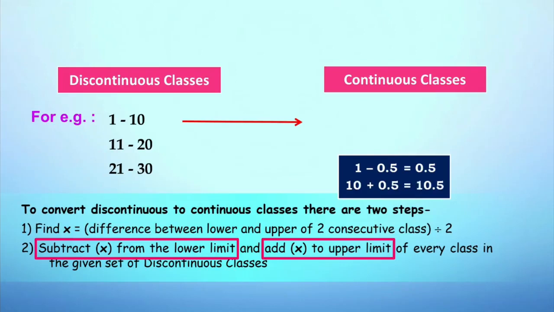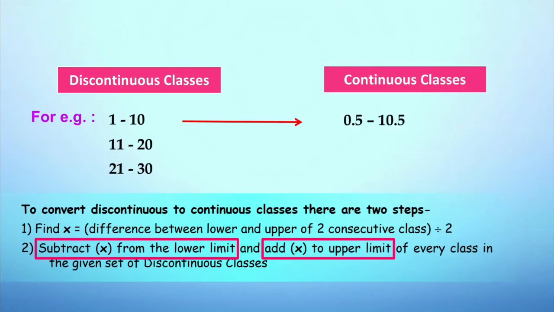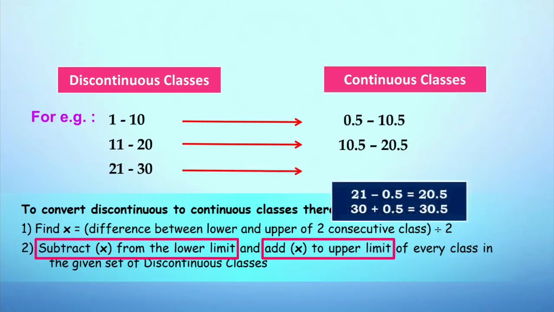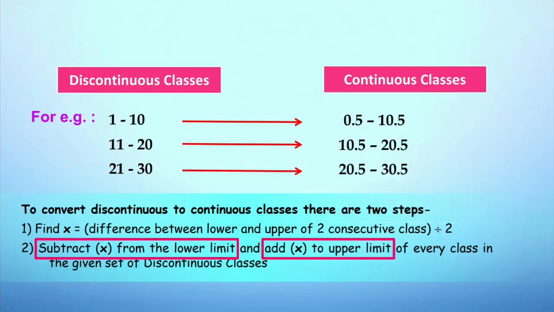So now the discontinuous class interval 1 to 10 is converted to continuous class interval as 0.5 to 10.5. Similarly, 11 and 20 is converted as 10.5 to 20.5, whereas the last interval 21 to 30 is written as 20.5 to 30.5.